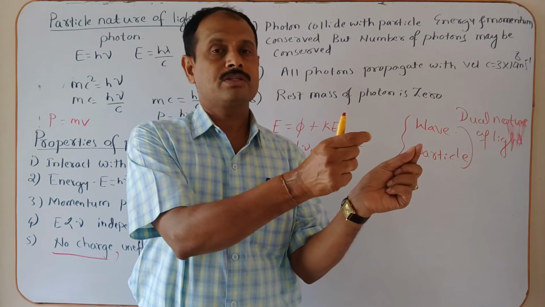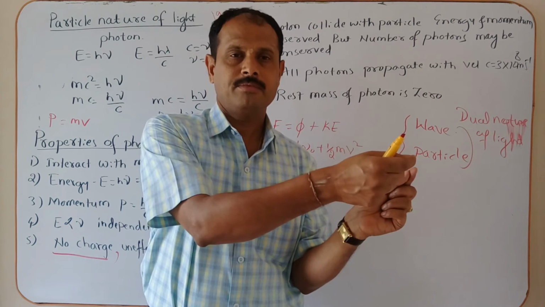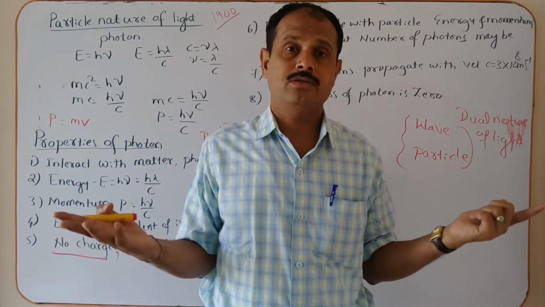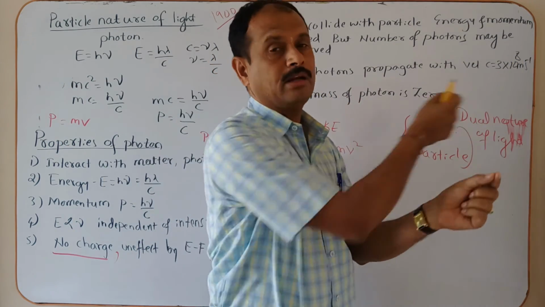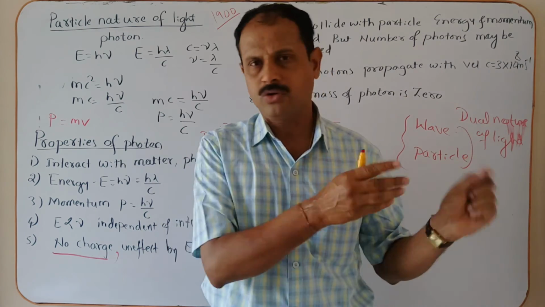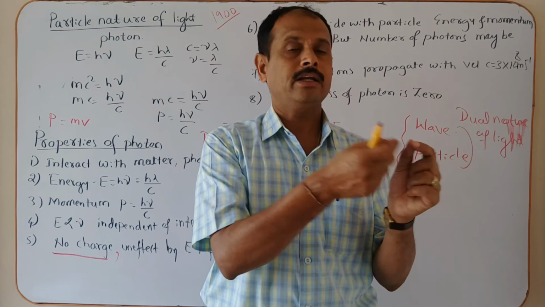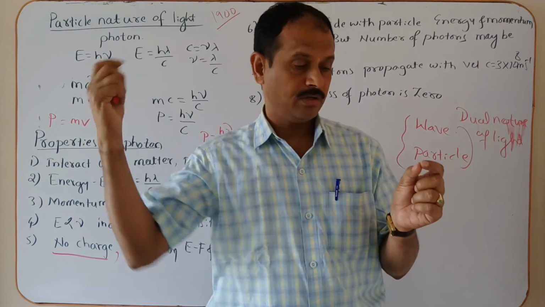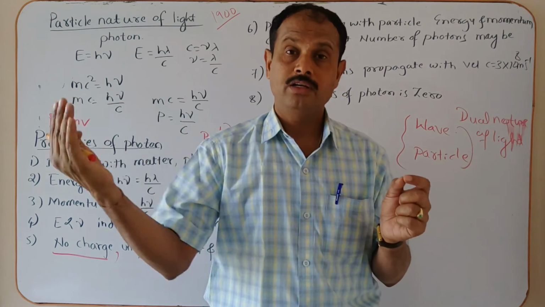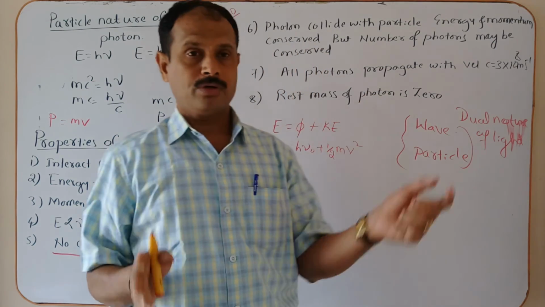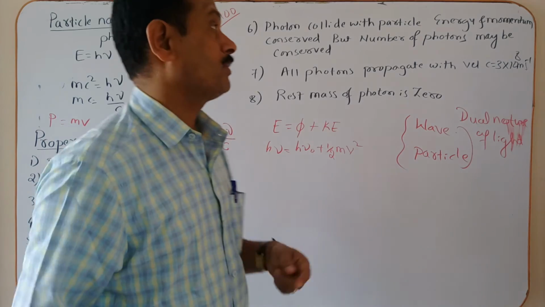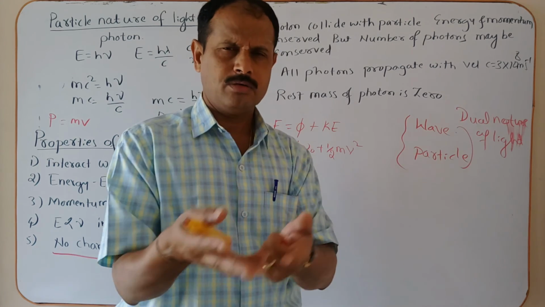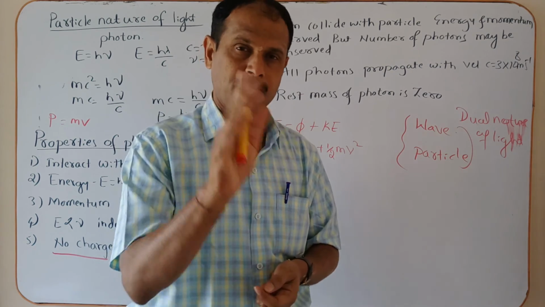Once it collides, the energy and momentum are conserved, but the number of photons may or may not be conserved. Suppose a photon is incident and collides with a material particle, and one photon comes out; then it is conserved. Sometimes the incident photon is absorbed and does not scatter out, or it is absorbed and two more photons are released: one incident photon, and two photons coming out. So sometimes photons are conserved, sometimes not. So when a photon collides with a particle or an atom, the energy is conserved, the momentum is conserved, but the number of photons may or may not be conserved.